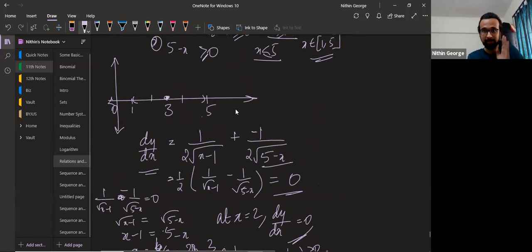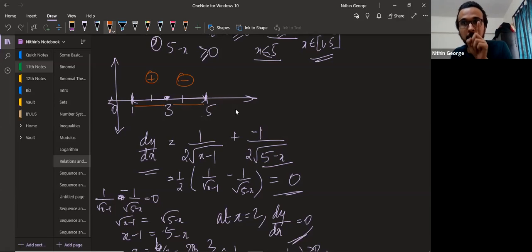What does that mean? Guys, when I got x equal to 3, where dy by dx equals 0, I divided this 1 to 5 range into 2 different parts, 1 to 3 and 3 to 5. When I put a value between 1 and 3, I understood that the slope is positive here. When I put a value between 3 and 5, I understood that the slope is negative here. Are you following what I'm doing here? When I put dy by dx equal to 0 and found those points, I found points to divide that area 1 to 5 into different regions. Each region will be monotonic. That's the idea. Are you getting this?